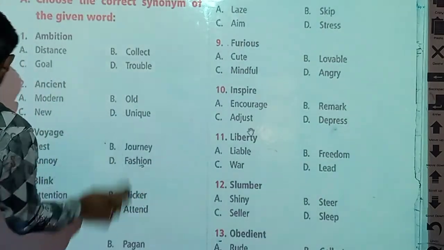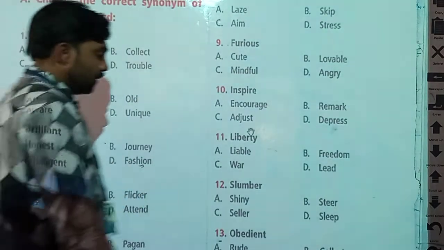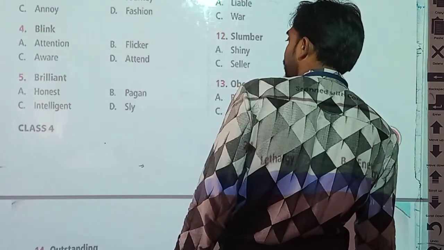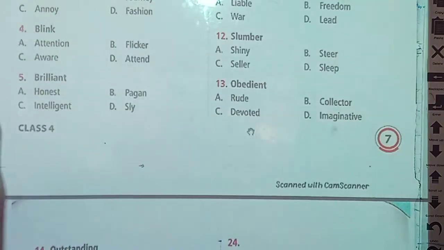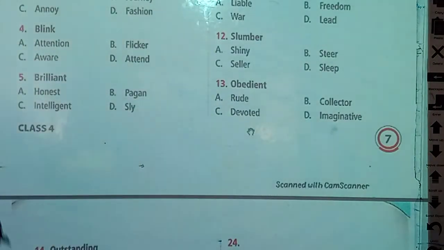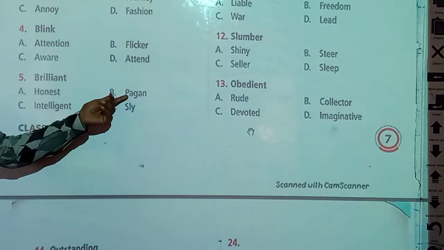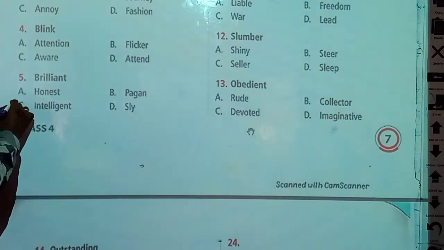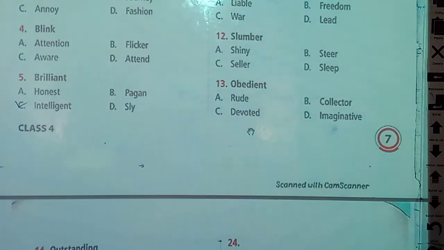Now the fifth word we have to find its answer. Let's read the fifth one: brilliant. Brilliant means what? Honest, pattern, intelligent or sly. It's very easy. Brilliant means intelligent. Having a bright mind is known as brilliant or intelligent.